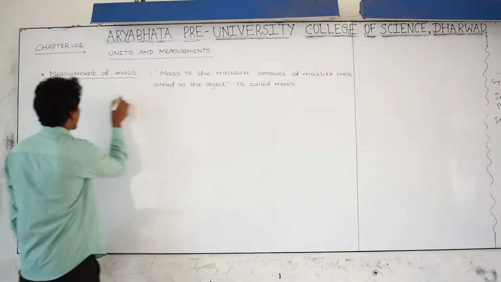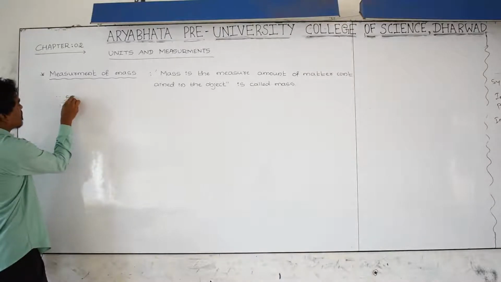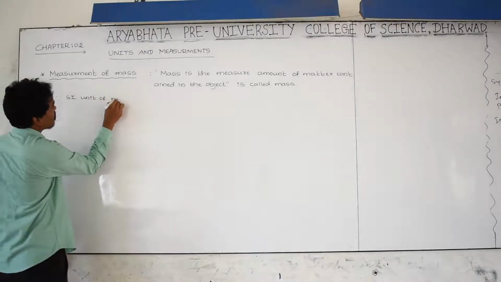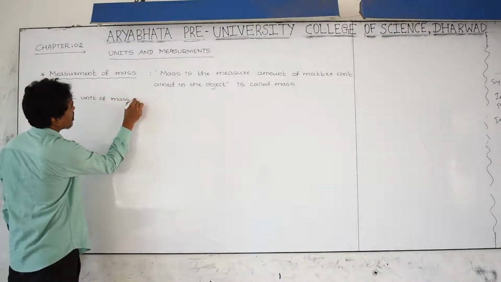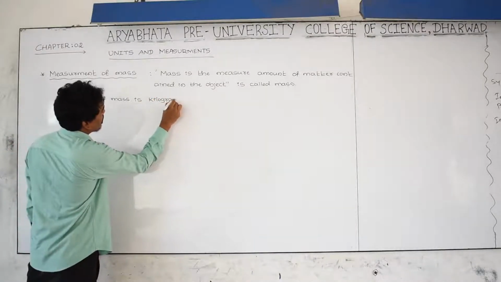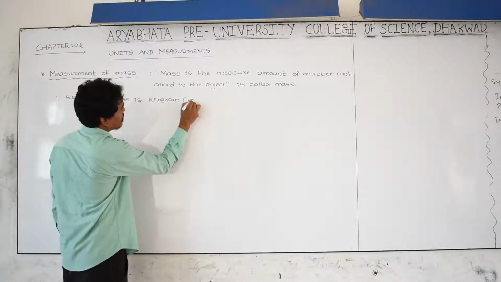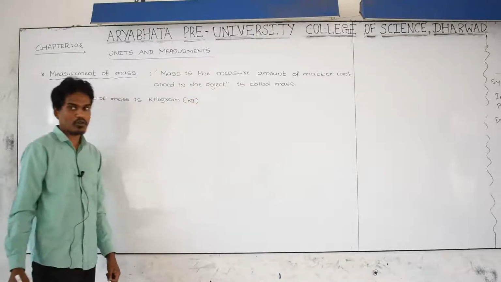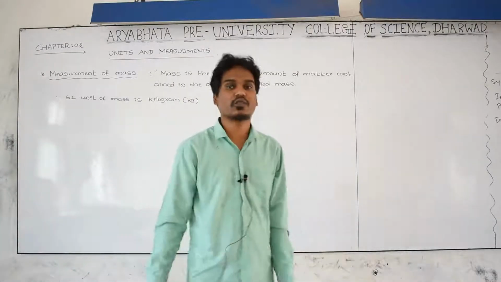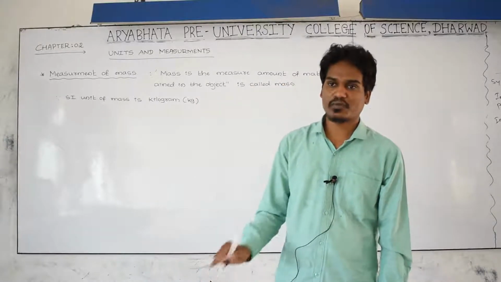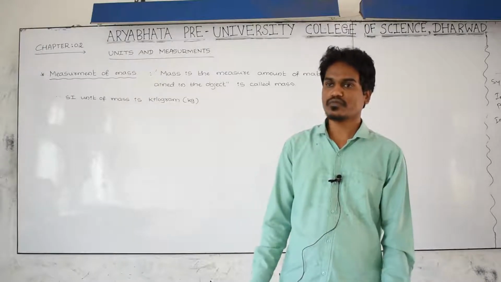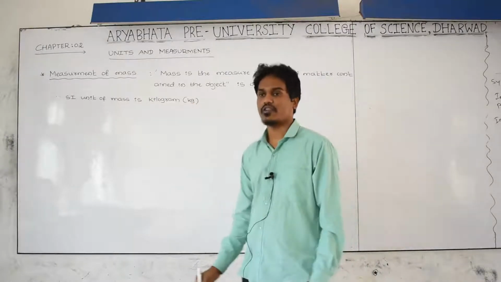And the SI unit of mass is the kilogram. You know very well, kg. This is the SI unit. Across the world, each and every country uses the kilogram as the unit in order to measure or express the amount of matter contained in the body, which means mass. That's why we call it an SI unit.